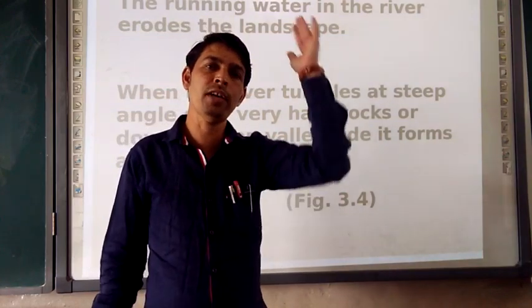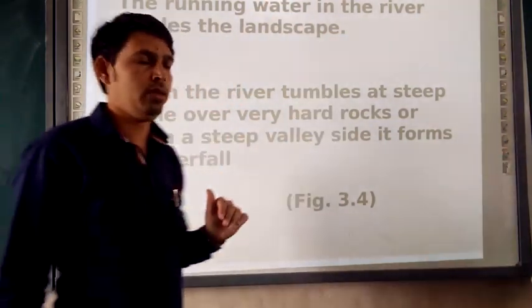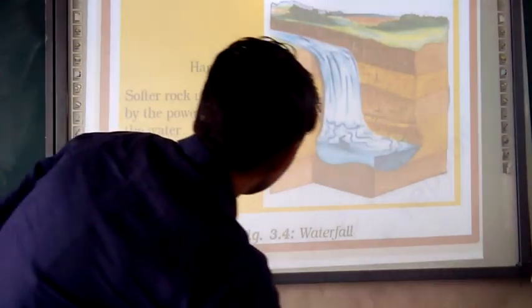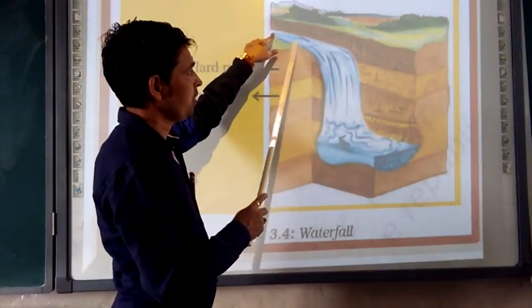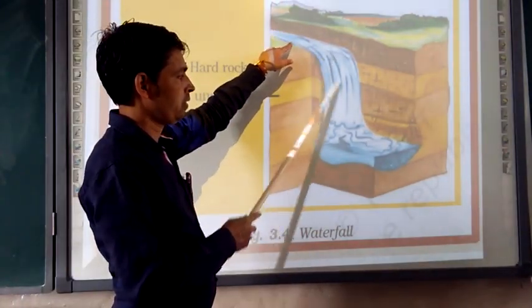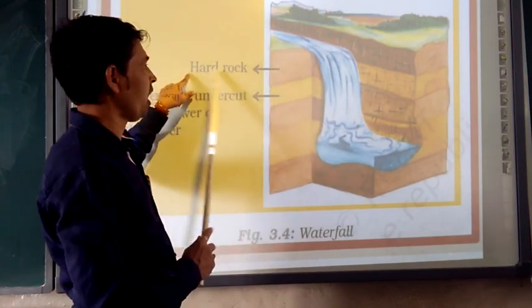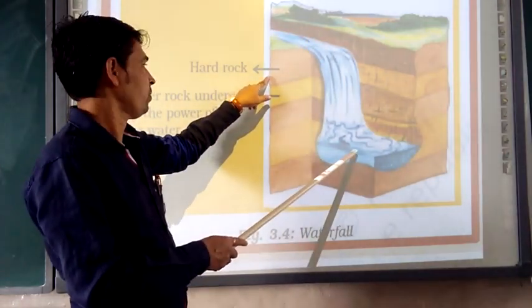With the picture, we will understand how the river makes a waterfall. Water is falling and coming. See this part, the river and this waterfall. These are the hard rock, which are not going to be eroded by this river.